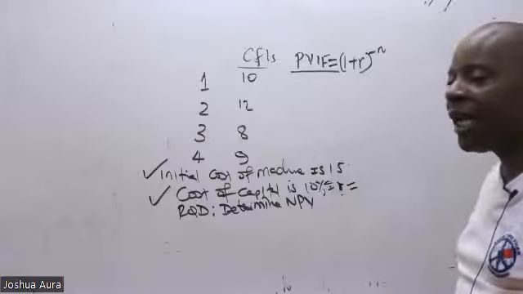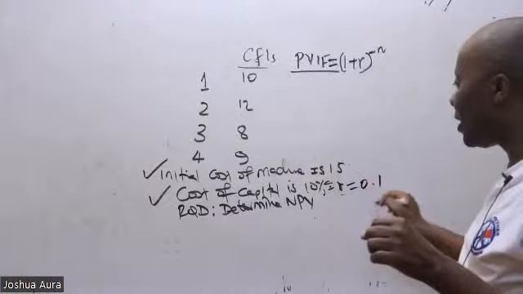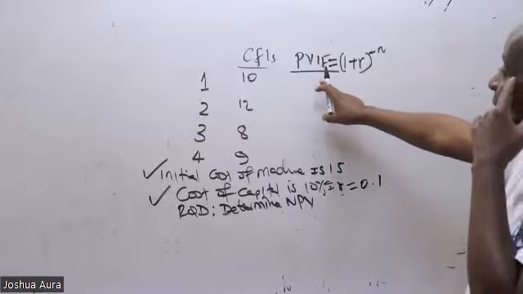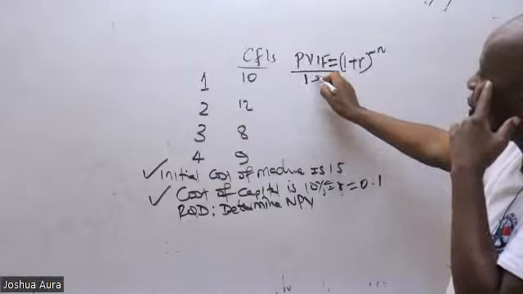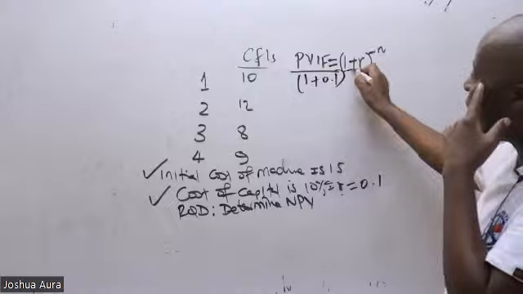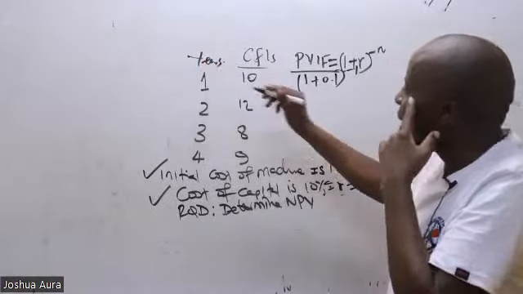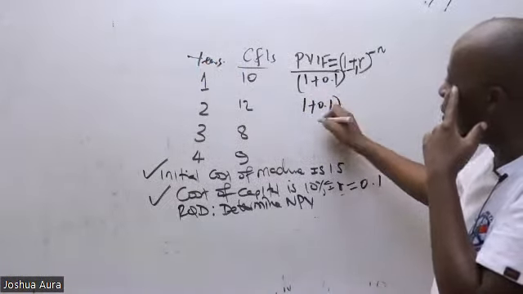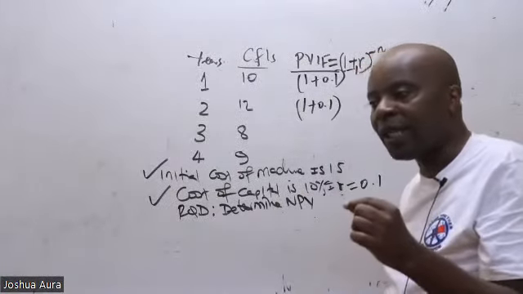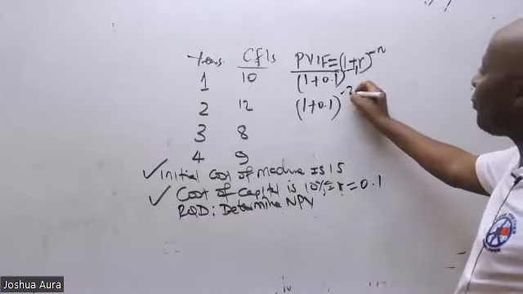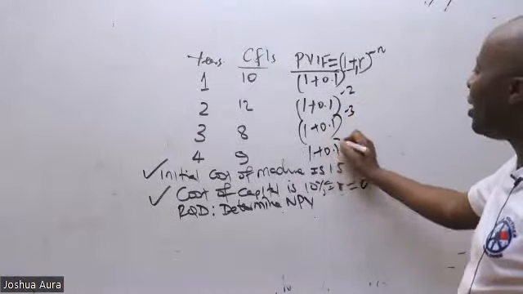And you see 10% is the same as 0.1. So when I come here getting PV, ladies and gentlemen, then I'll write here 1 plus 0.1 raised to negative 1 because n is the time period. These are the years. Then I go to the second one and say 1 plus 0.1 because the cost of capital does not keep on fluctuating. So 1 plus 0.1 raised to negative 2. 1 plus 0.1 raised to negative 3. 1 plus 0.1 raised to negative 4.